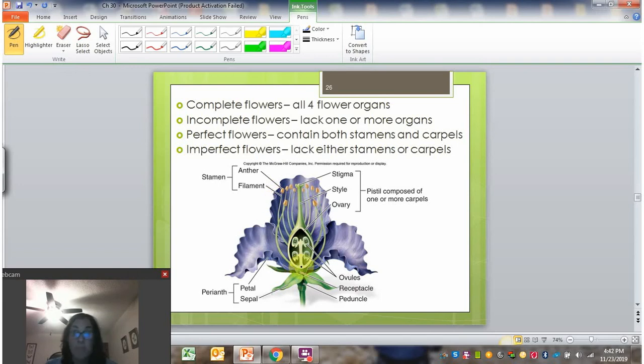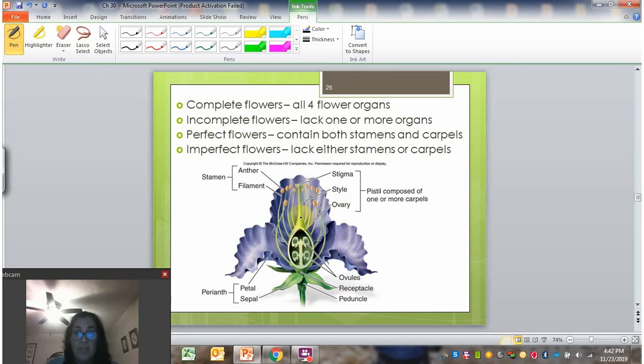So the flower may have both male parts and female parts. And then the central part is the pistil, composed of one or more carpels, and it has three important parts we're going to talk about: the stigma, the style, and the ovary. So the stigma is this top part. It's generally sticky because that's where the pollen is going to adhere.